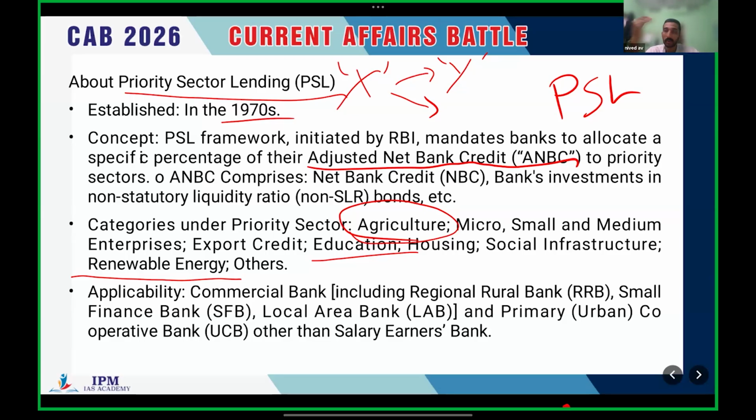The MSME sector is very important. Without investments in the MSME sector, small manufacturers cannot survive. Huge manufacturers and corporates will get investments anyhow, but MSMEs won't get such huge investments. So the government itself is taking the initiative to ensure a steady flow of investments in such sectors. That is known as priority sector lending. It's mandatory for commercial banks. Clear?